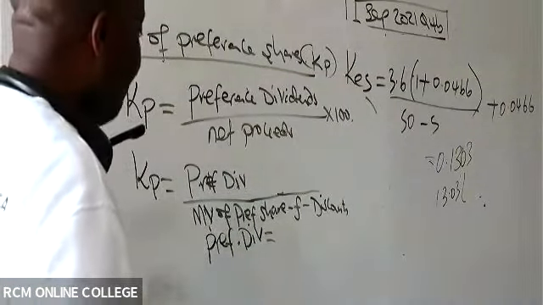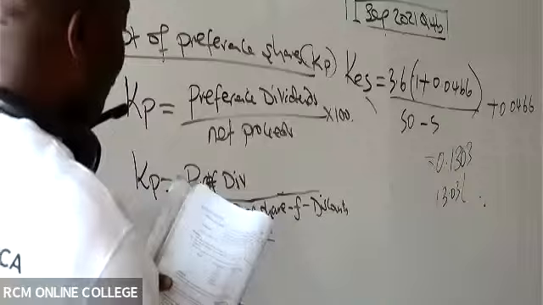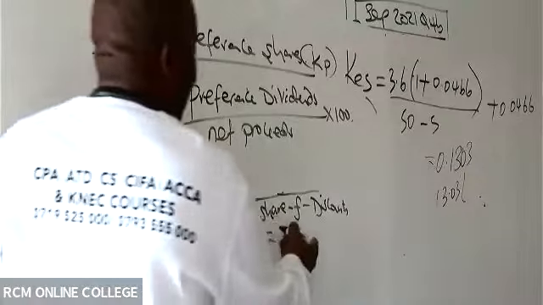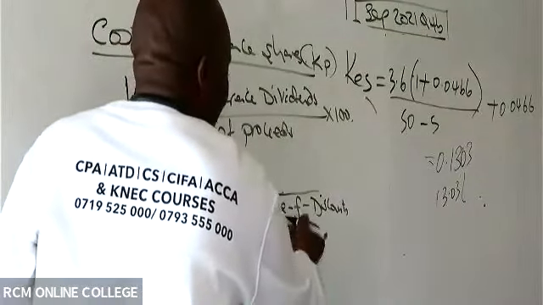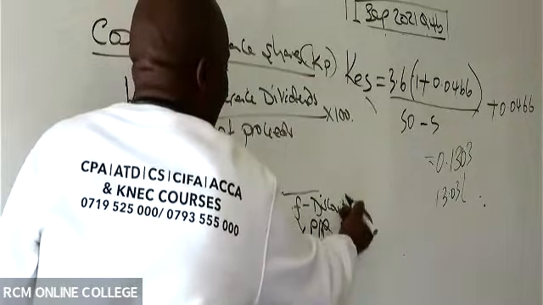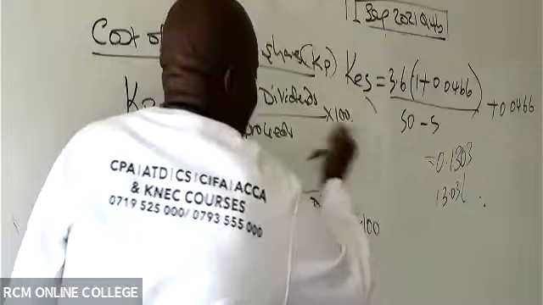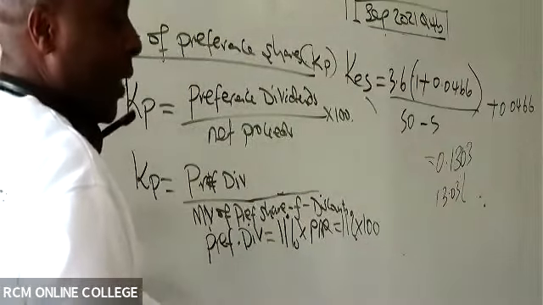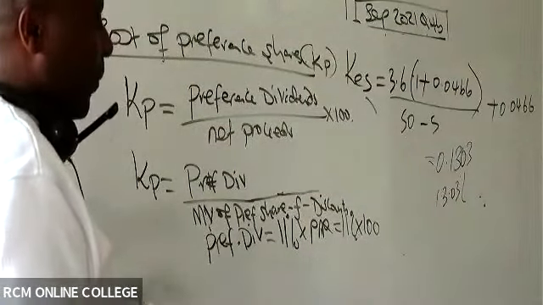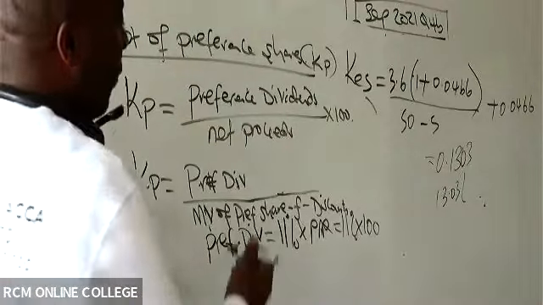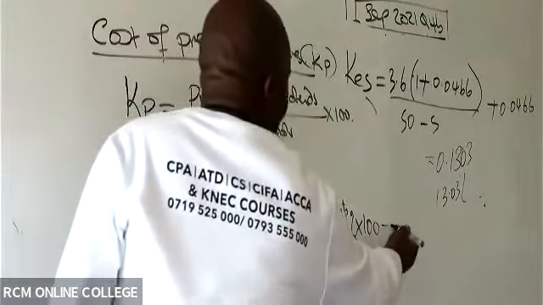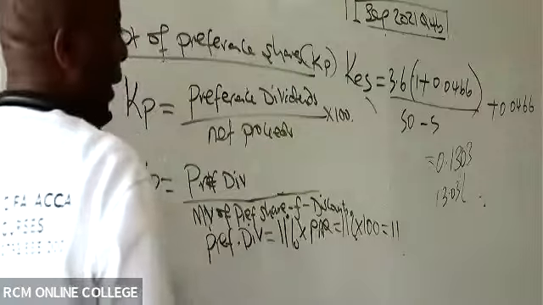So the preference dividend, they have given me a coupon rate, which is 11%, isn't it? Times the par. So it is 11%, and I can see the par is 100, times the par value. So this gives me how much? 11 bob, isn't it?